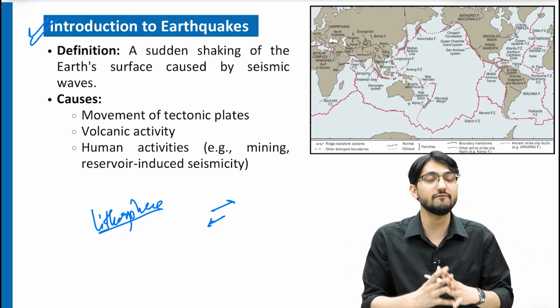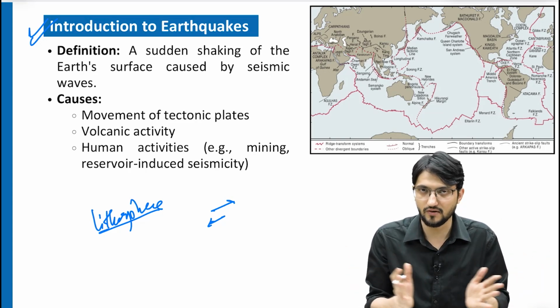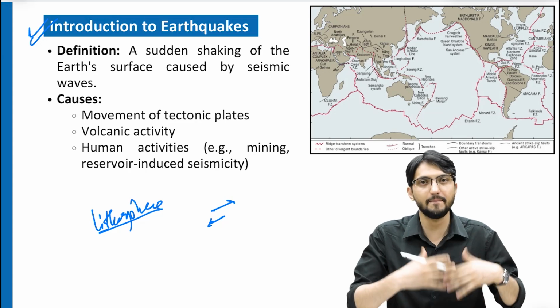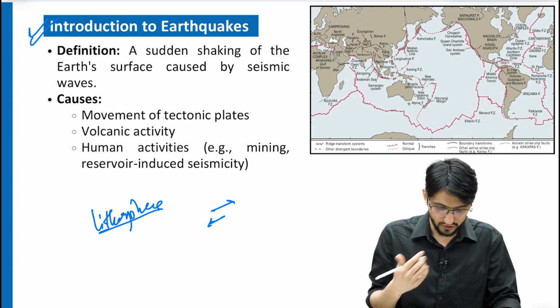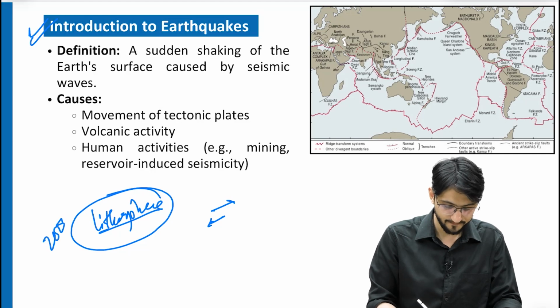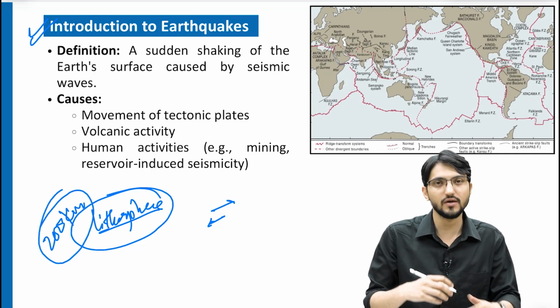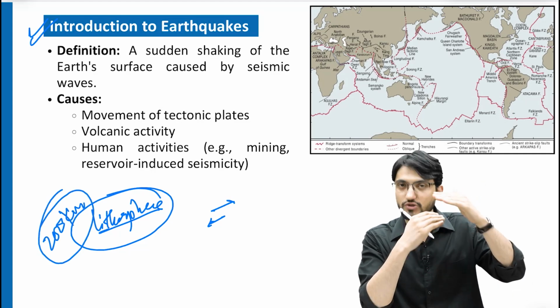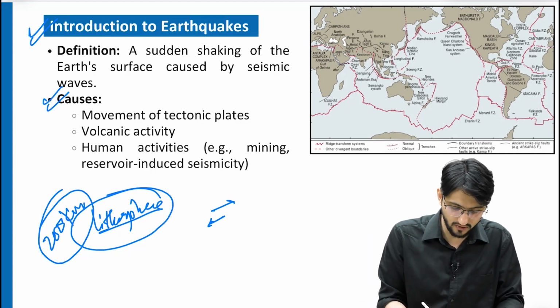Now we will see why earthquakes are so damaging. How do they appear, how do they come, where do they happen? As I have already said, they happen in the lithosphere, the earth layer of around 200 kilometers. Around how much? 200 kilometers. Now, what can be the causes?